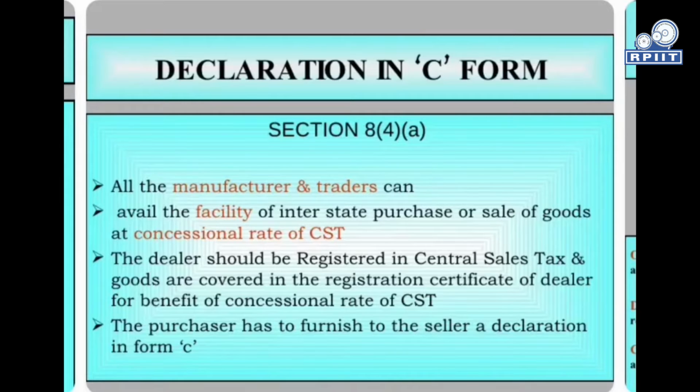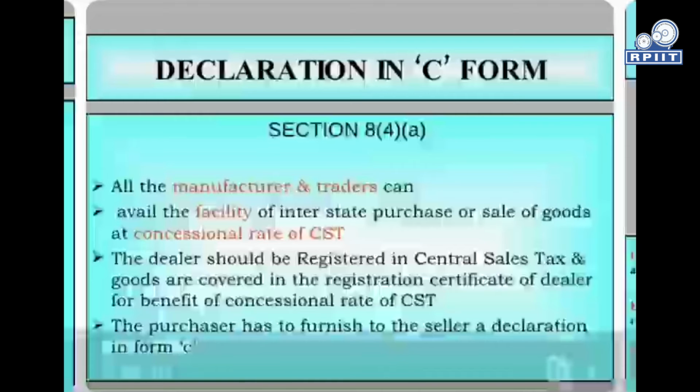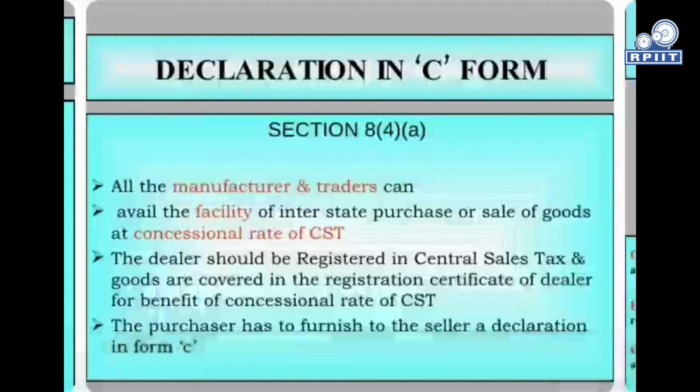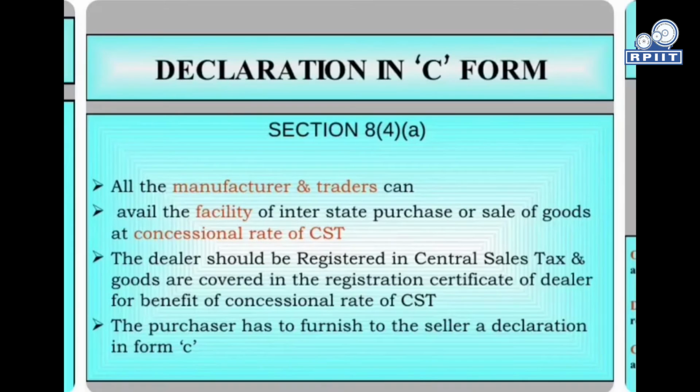The dealers should be registered in Central Sales Tax and goods are covered in the registration certificate of the dealer for the benefit of concessional rates of CST.